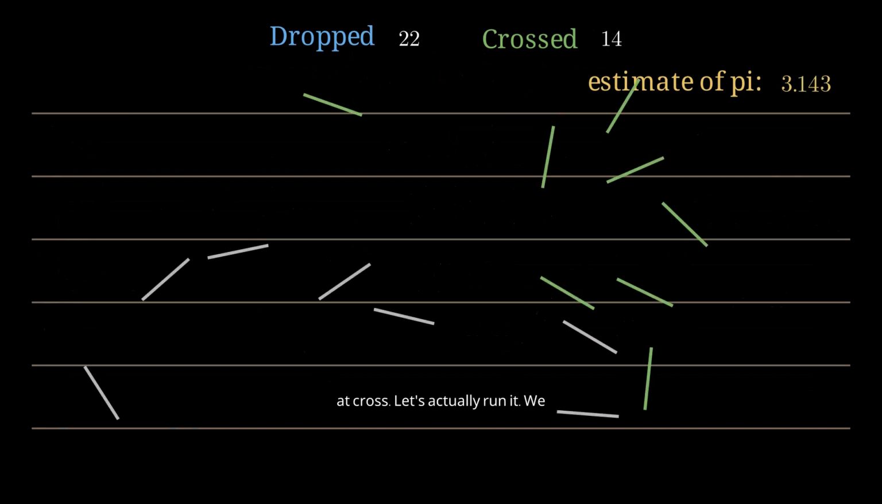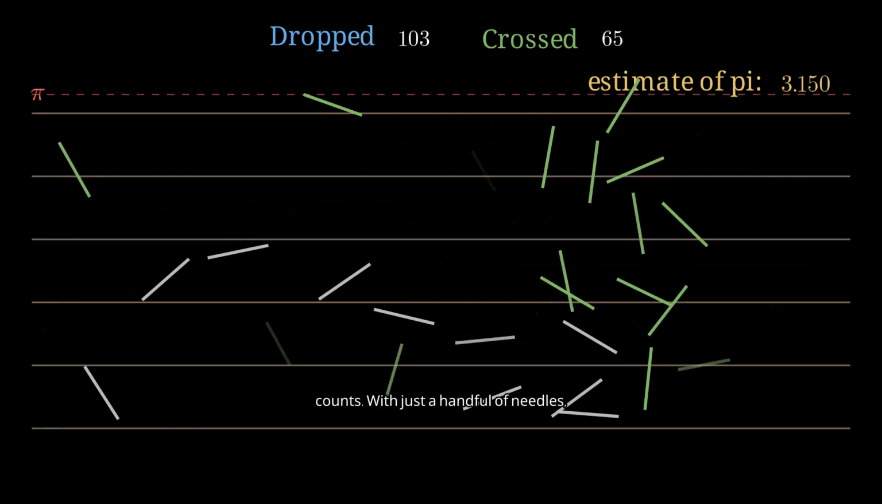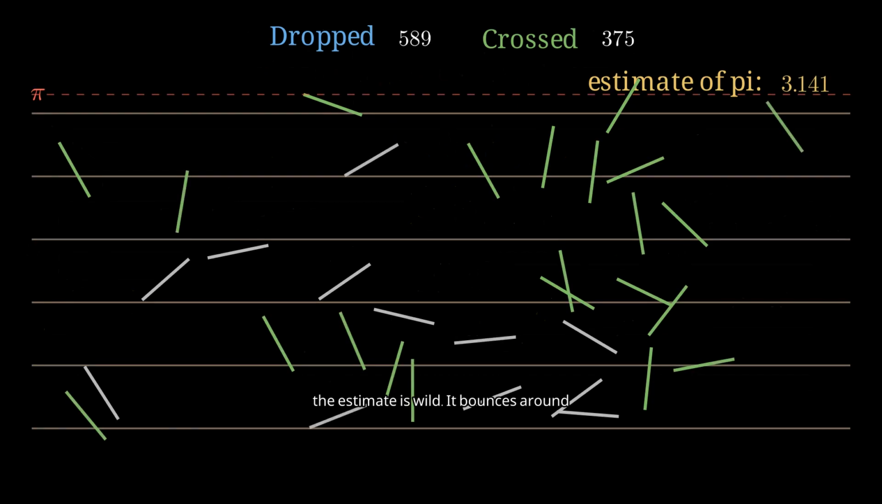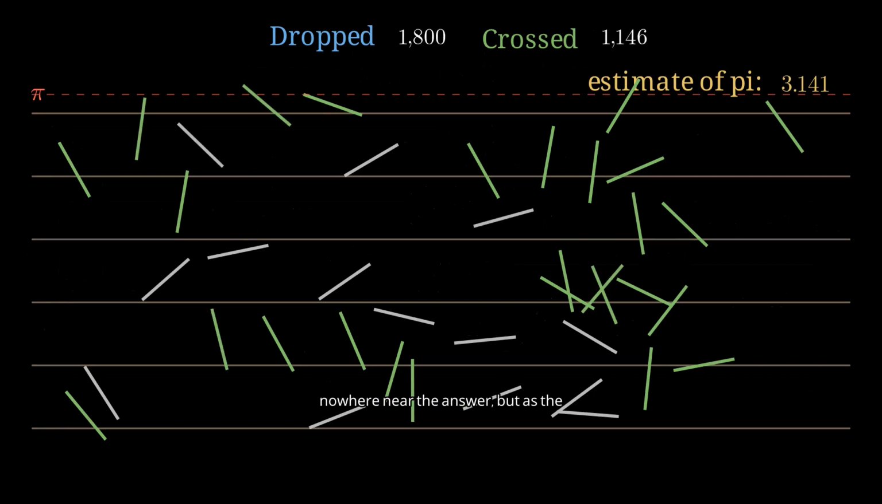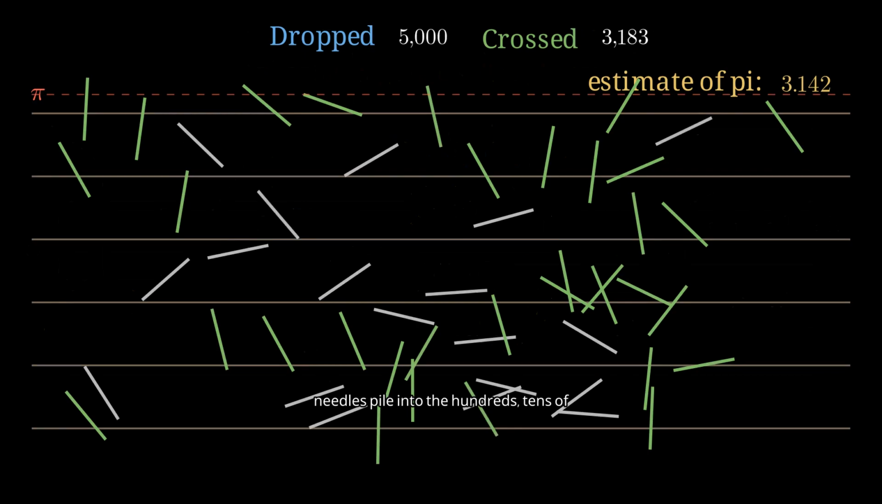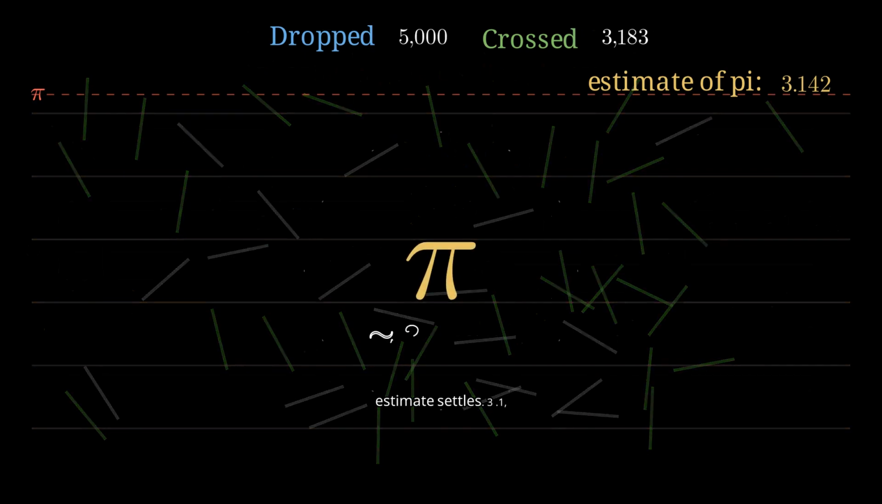Let's actually run it. We start dropping needles, and keep 2 running counts. With just a handful of needles, the estimate is wild. It bounces around, nowhere near the answer. But as the needles pile into the hundreds, then thousands, the noise averages out, and the estimate settles. 3.1. 3.14.